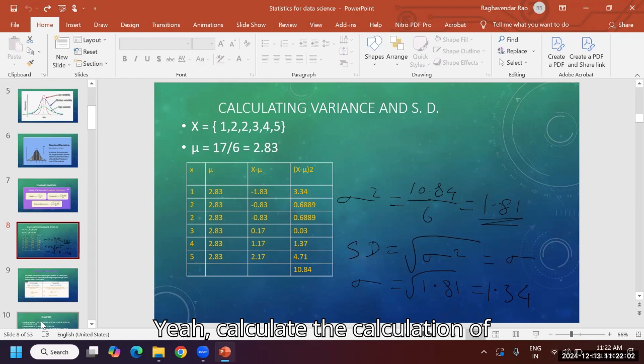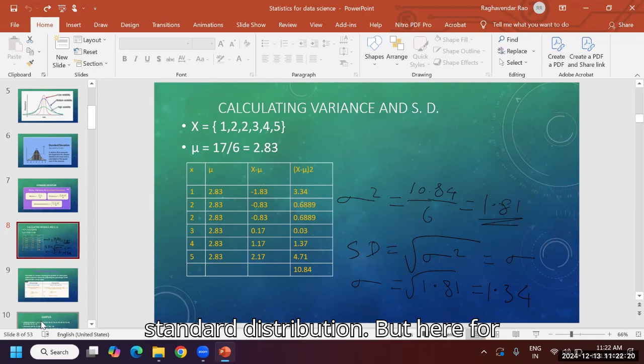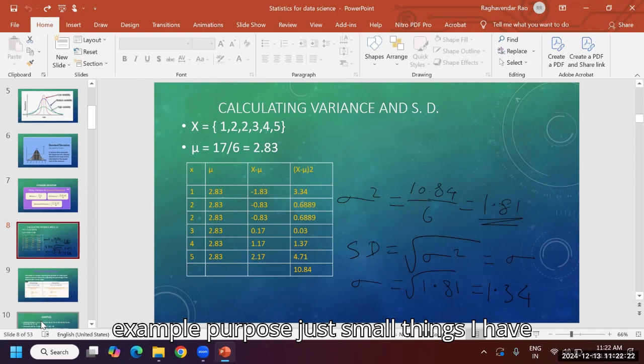Calculation of variance, at least we can complete today itself. I have taken very small values, otherwise we won't understand. Anyhow, with the help of Python, huge data also we can take for variance and standard deviation. But here, for example purposes, I have taken small things. The values are 1, 2, 2, 3, 4, 5. Are you able to see here?